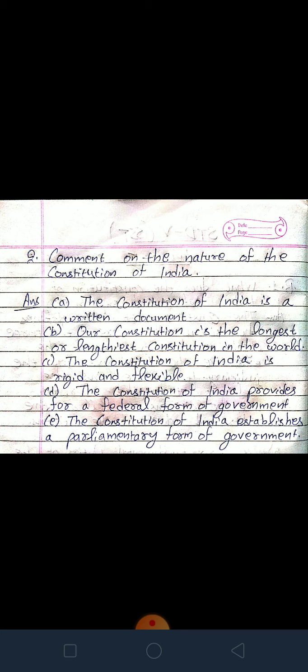Then the Constitution of India provides for a federal form of government. Federal form of government means, children, our India is also divided into states, isn't it? So our central government is linked with our state governments. This is known as our federal form of government. The Constitution of India establishes the parliamentary form of government. Okay, we know about the Lok Sabha, Rajya Sabha, Parliament. So, our Constitution of India establishes a parliamentary form of government. These are the nature of the Constitution of India.